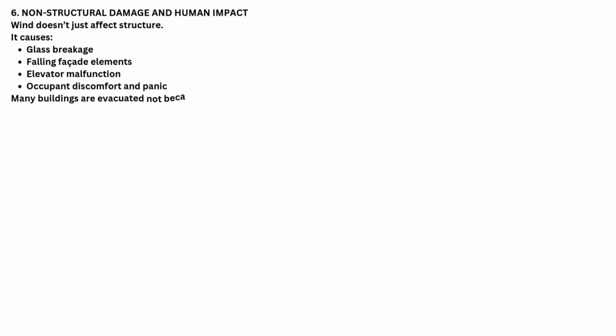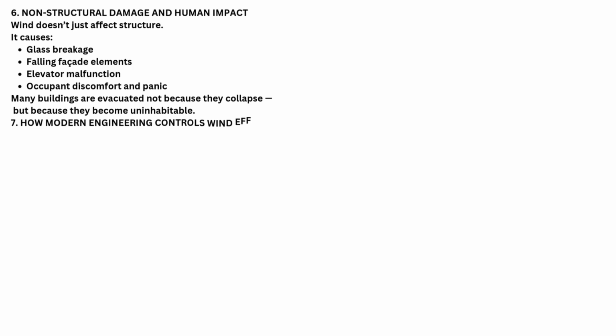6. Non-structural damage and human impact. Wind doesn't just affect structure. It causes glass breakage, falling facade elements, elevator malfunction, and occupant discomfort and panic. Many buildings are evacuated not because they collapse, but because they become uninhabitable.